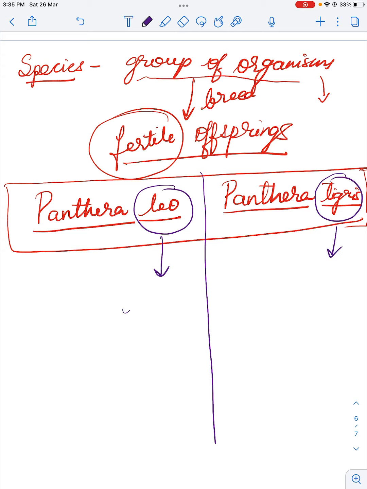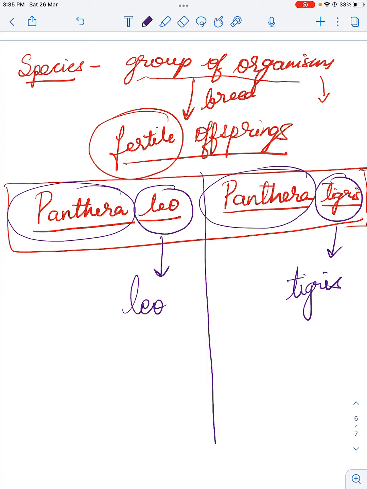So here the name of the species is leo, while here the name of the species is tigris, right? That means though these two organisms belong to the same genus Panthera, they belong to different species.